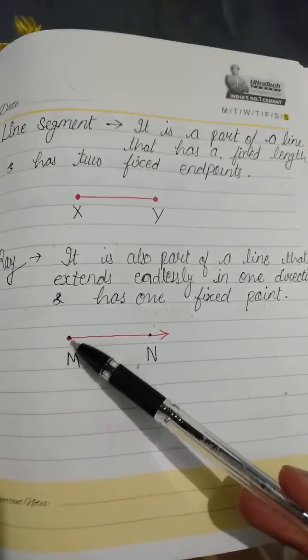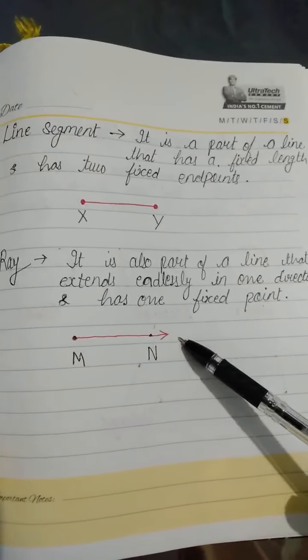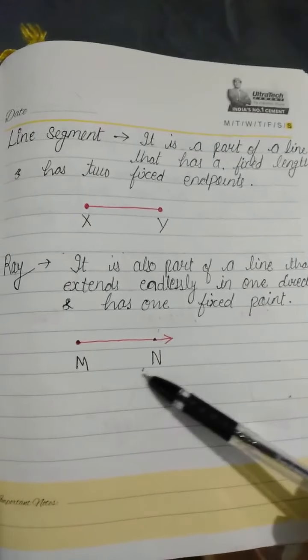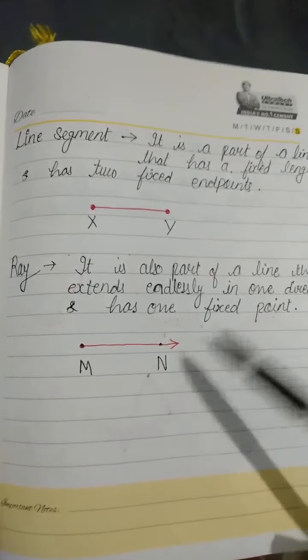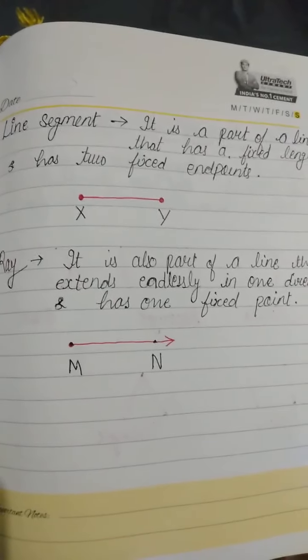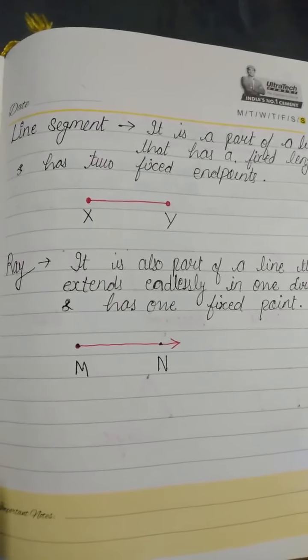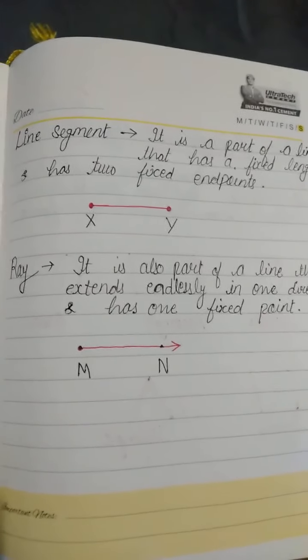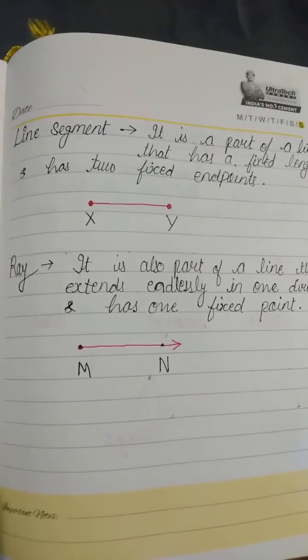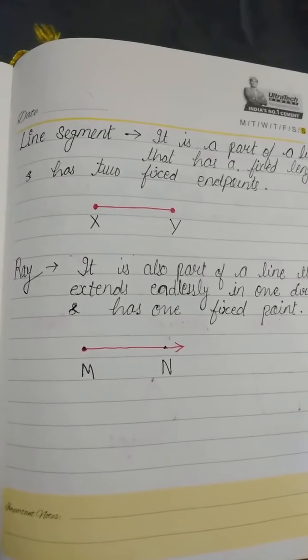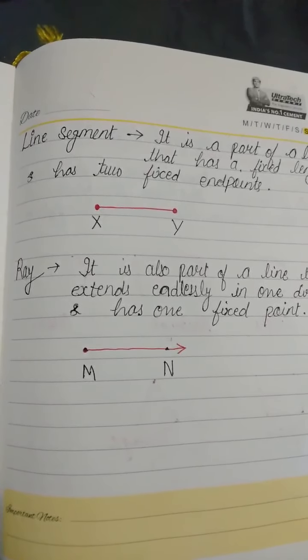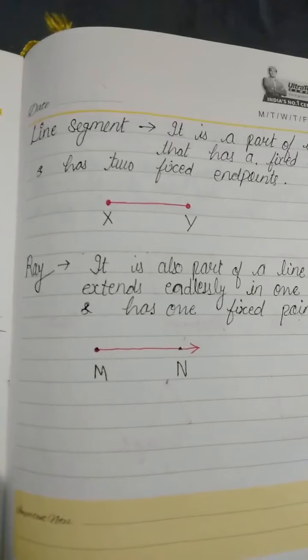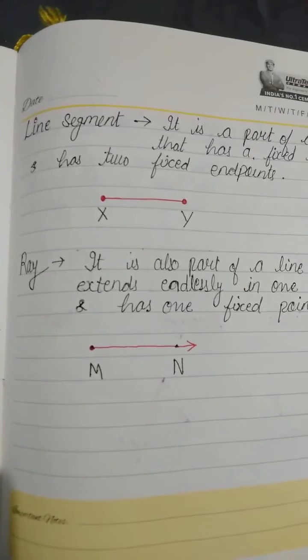This is the end point, here it is ending, and this is the extending side. So this is called a ray. Like rays coming from the sun can be considered rays because they start from the sun and come to earth. So we can say a sun ray is an example of a ray.